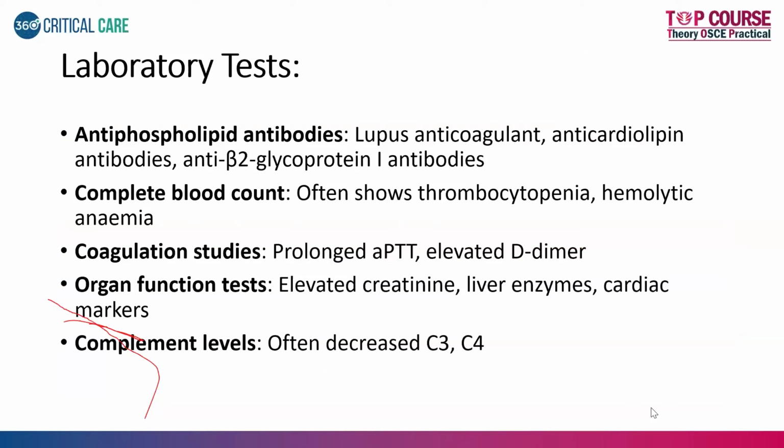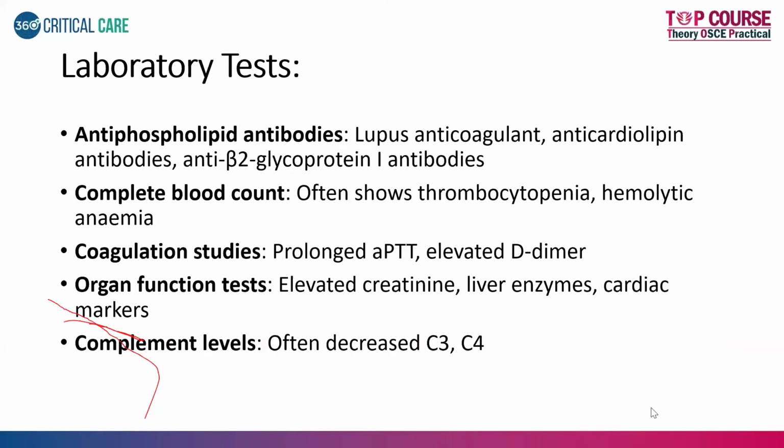Coming to laboratory tests which are supposed to be sent for the diagnosis of CAPS, we have antiphospholipid antibodies, which are lupus anticoagulant, anticardiolipin antibody, and anti-beta 2 glycoprotein 1 antibodies. The other ones are your routine tests like your CBC, coagulation studies, peripheral smear, and organ function tests like renal function tests and liver function tests.